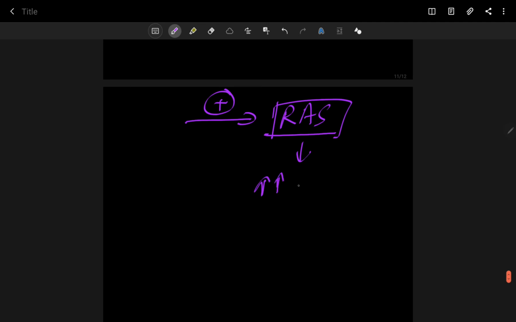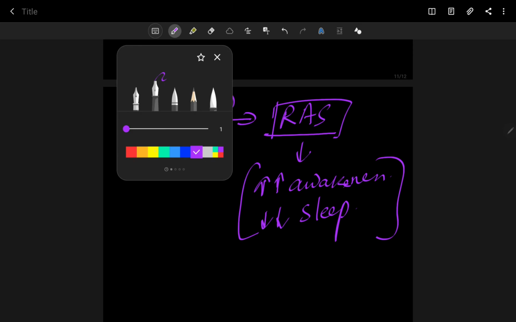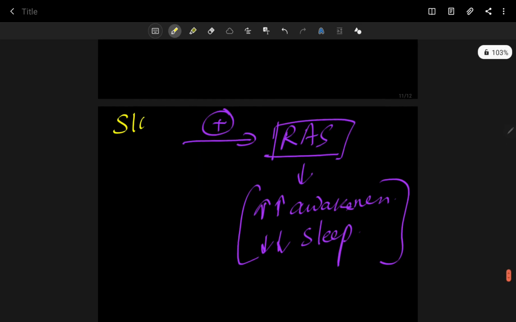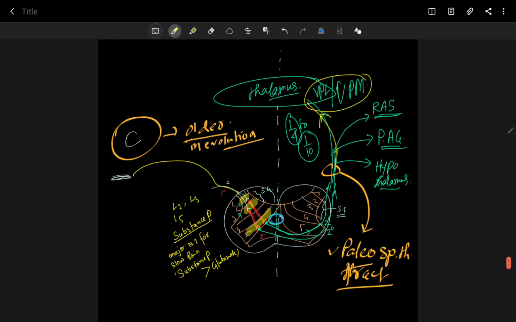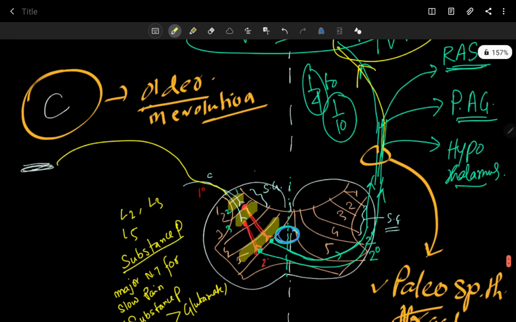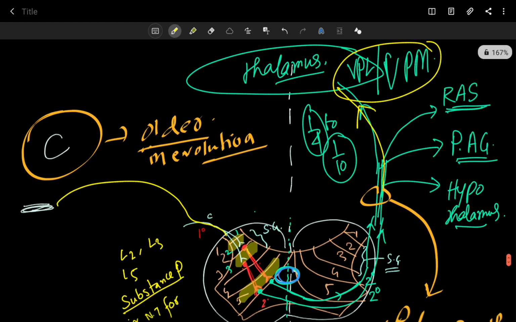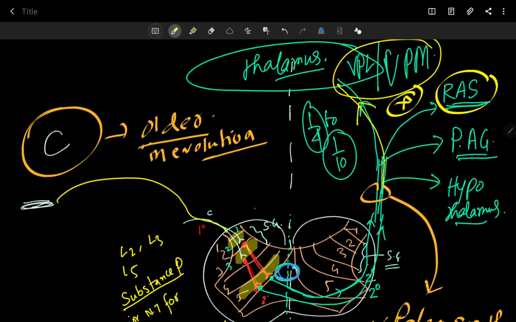Causing increased awakeness. So if your reticular activating system is activated, then it increases your awakeness and reduces your sleep. That's why in case of slow pain, what happens? Your slow pain carrying fibers, the secondary fibers, you can see here, give a collateral to the reticular activating system, and it activates your reticular activating system.